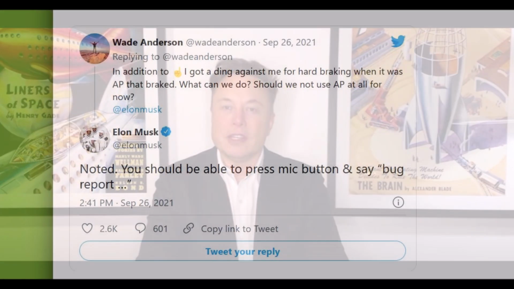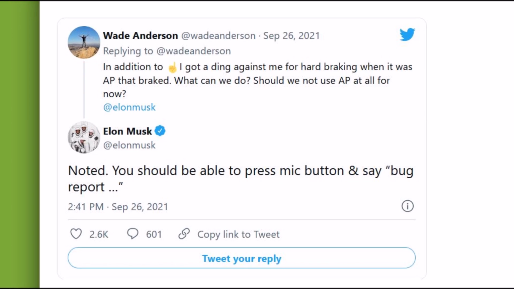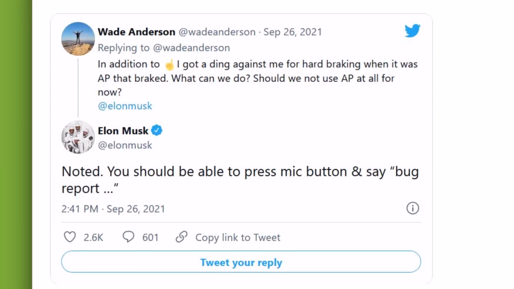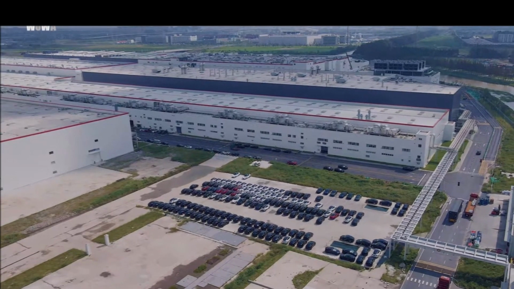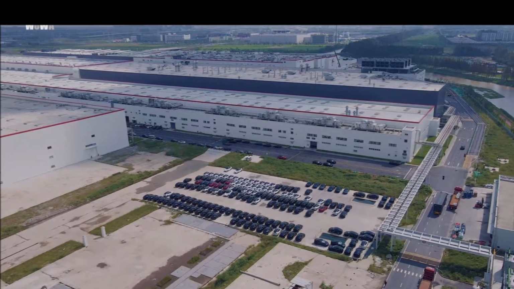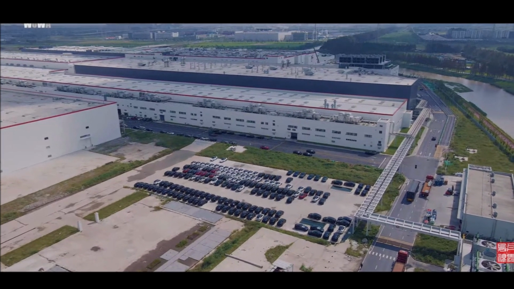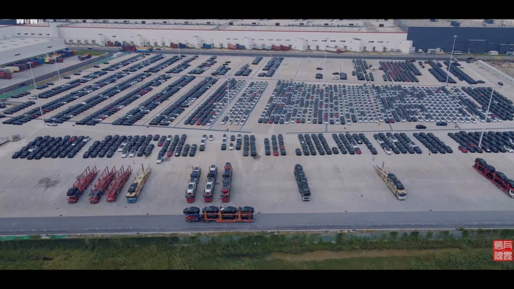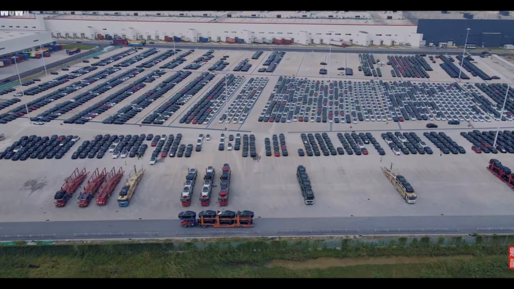Level 3, conditional automation. At Level 3, drivers can disengage from the act of driving, but only in specific situations. Conditions could be limited to certain vehicle speeds, road types and weather conditions. But because drivers can apply their focus to some other task, such as looking at a phone or newspaper, this is generally considered the initial entry point into autonomous driving. Nevertheless, the driver is expected to take over when the system requests it.